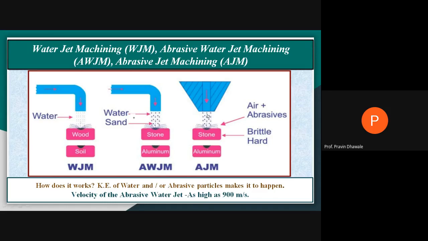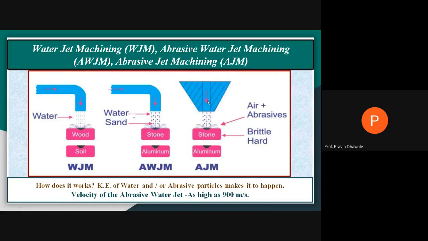So what is an abrasive? These are small particles of metals that have sharp tips and sharp edges. Some metal particles having sharp corners are called abrasives.